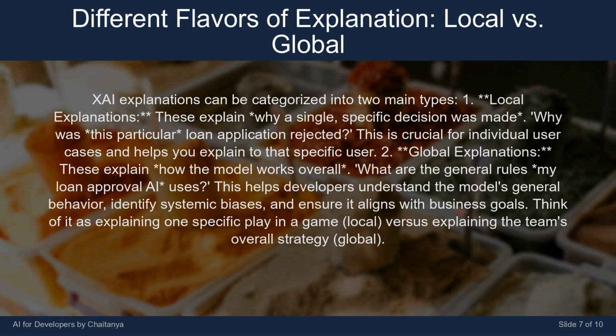2. Global explanations. These explain how the model works overall. What are the general rules my loan approval AI uses? This helps developers understand the model's general behavior, identify systemic biases, and ensure it aligns with business goals. Think of it as explaining one specific play in a game, local, versus explaining the team's overall strategy, global.